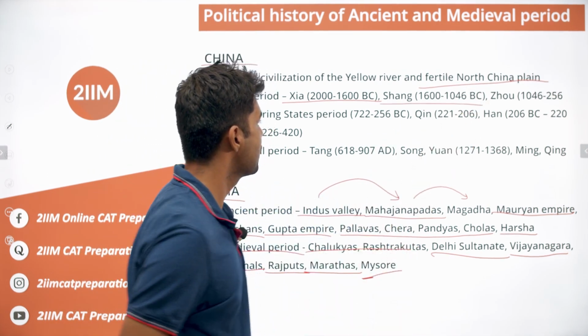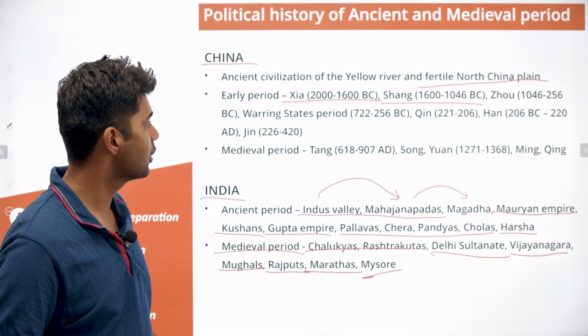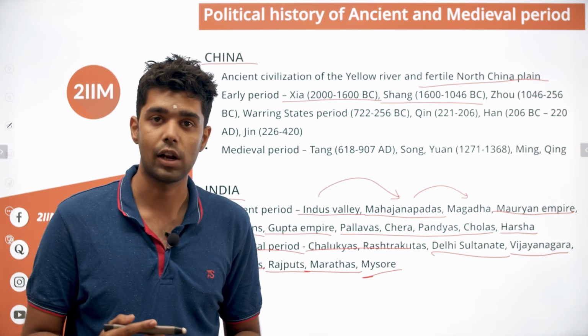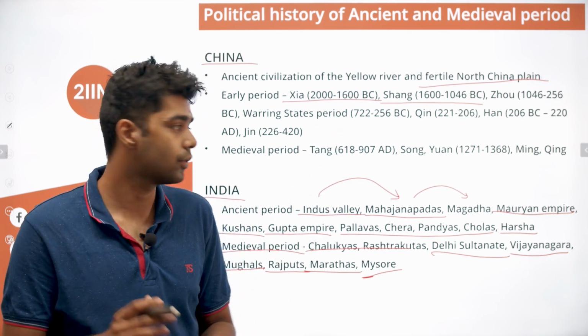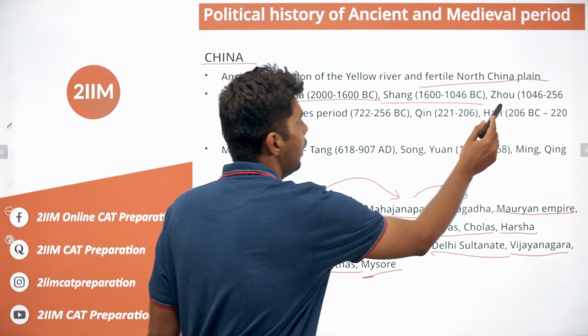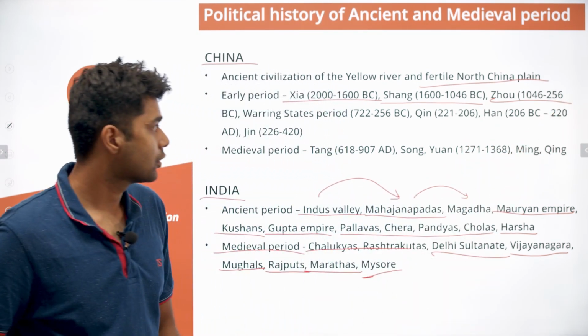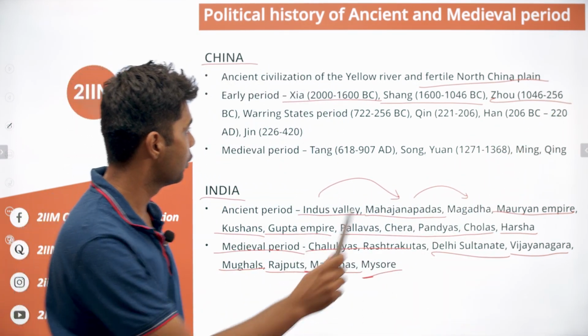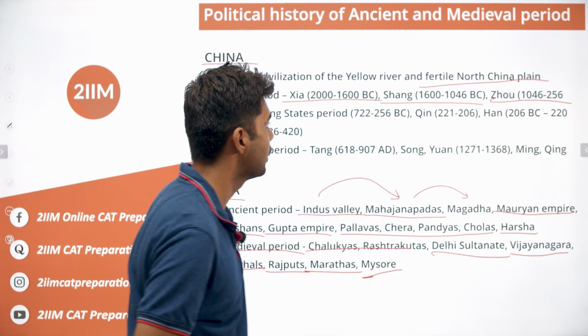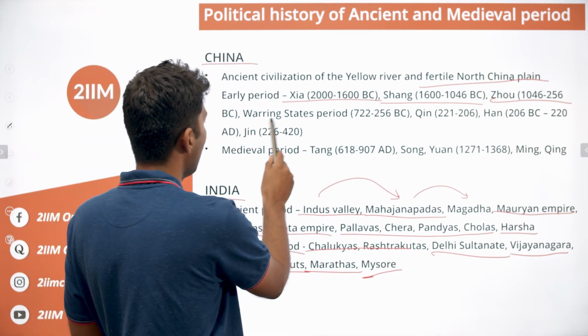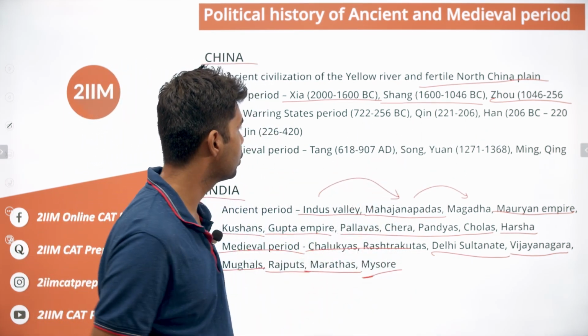Then you had the Shang dynasty, that was another major dynasty, and during this time, China really began to organize itself for the first time. So that was one thing. During the Zhou dynasty, if you notice one thing here, the Zhou dynasty was between 1046 and 256, and the Warring States period was between 722 and 256.